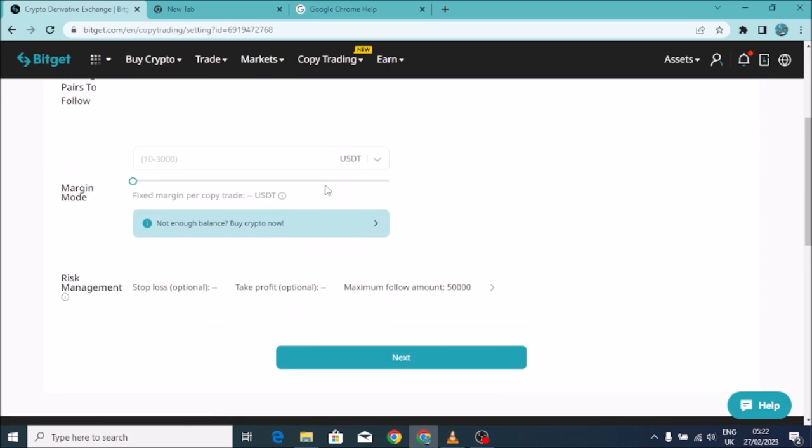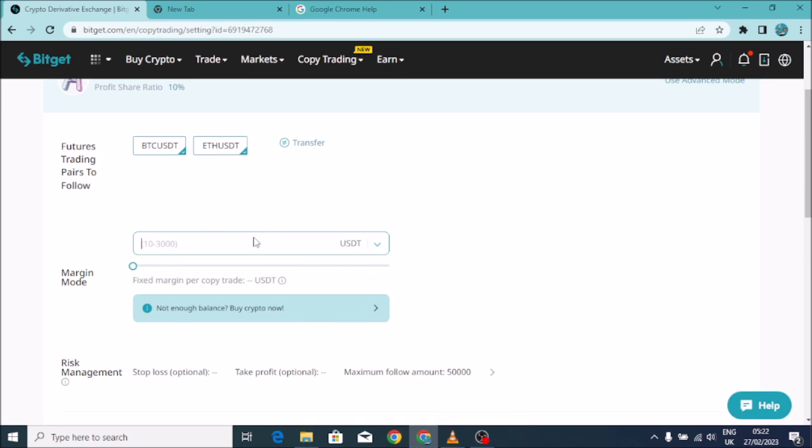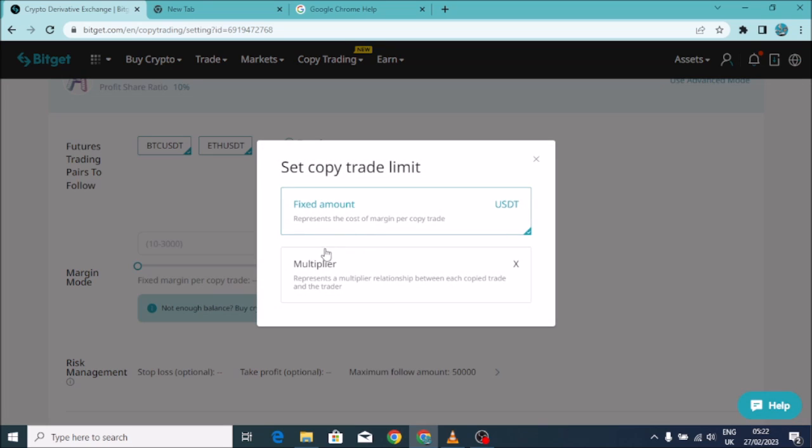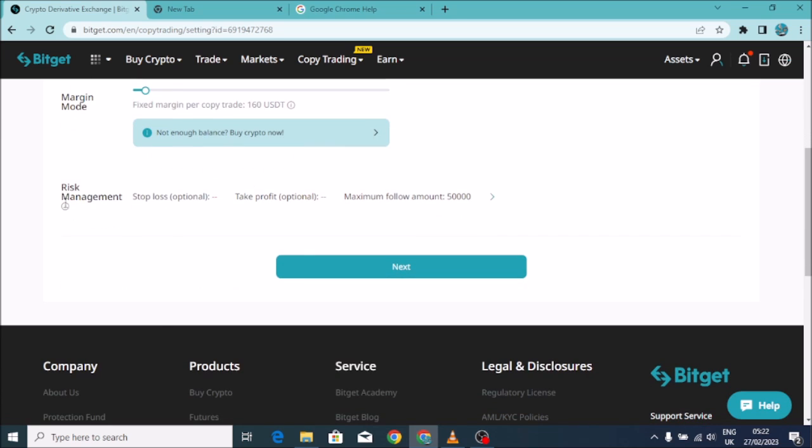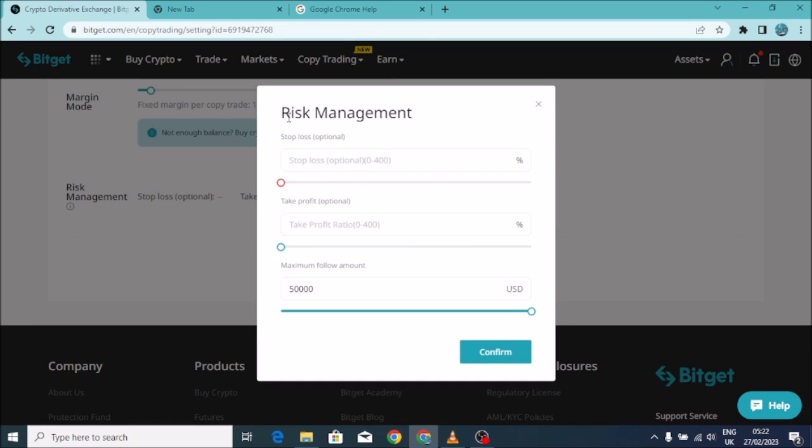So once you are done, you can come here and specifically put the amount that you want to put. So you can use fixed amount or the multiplier, it depends which you want to select. Once you are done with that one, you can go to fixed, maybe, it depends. Here there is risk management. So this one, there is stop loss, take profit and maximum. So when you come here, exactly, you can select the stop loss, the take profit and the maximum followers that you want to do.